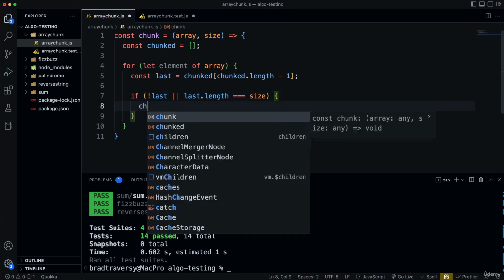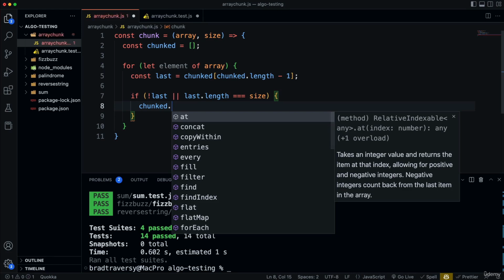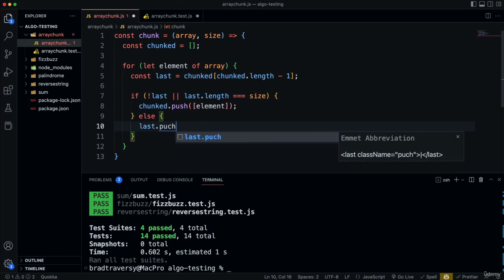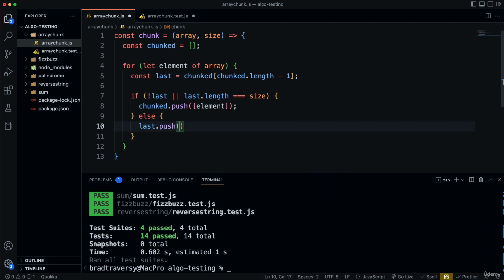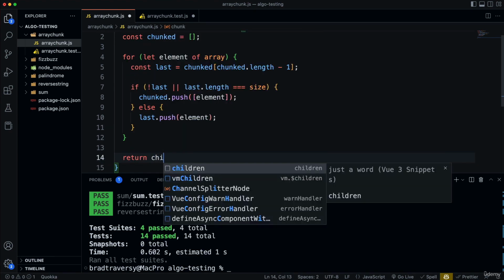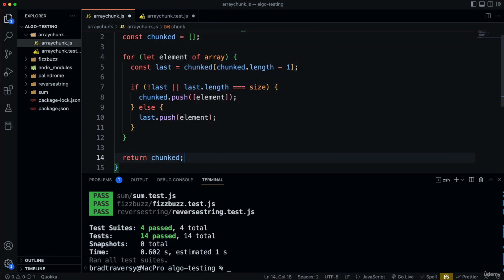So we do that by taking the chunked array, and we want to push on the chunk. So we're going to pass in some brackets here and then the element. Else, then we're just going to add to the chunk that's already there. So we can do that by just saying last.push and pass in just the element. All right, and then after the for loop, we're going to return chunked. That should do it.